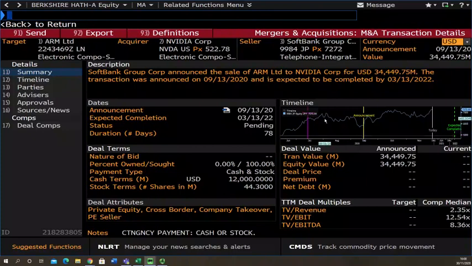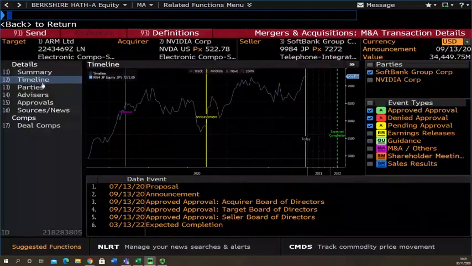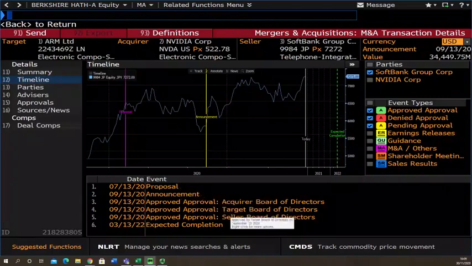And on this line, you can always see the share price of the target company or the seller. This is not the share price graph of the acquirer. In the deal terms, it will tell you the breakdown between cash and stocks. On the side here, we can look at the timeline, which goes into the graph in a bit more detail. But it also gives you the date of the approvals process that it's gone through.